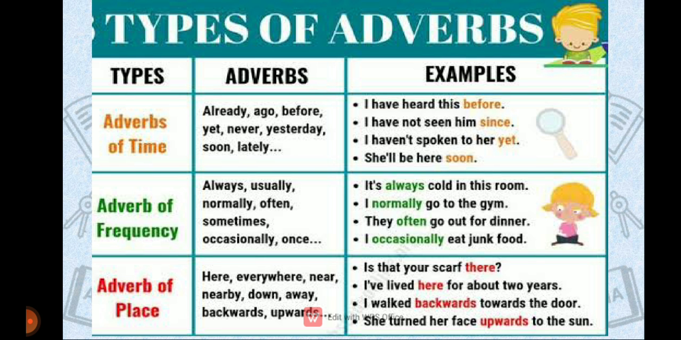There are basically 5 kinds of adverbs that we are going to study. The very first kind is adverb of time. Words like already, ago, before, yet, never, yesterday, soon, lately, these are the words that express the adverb of time. So basically, what is the meaning of adverb of time? It points out the time of an action and answers the question when.